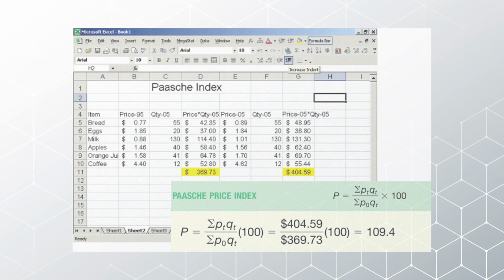And then what we have done, we have put it in the Excel sheet, and after calculation of P0 QT and P0 QT, the value is coming 404, and if you talk about P0 into QT, the value is coming 369.73, and then the 100 is the way of calculation in the formula. Then we have put the values, coming 109.4. So if we calculate through Laspeyres, the value is coming 108.8, and if we calculate with Paasche, the value is coming 109.4. So there is a difference.